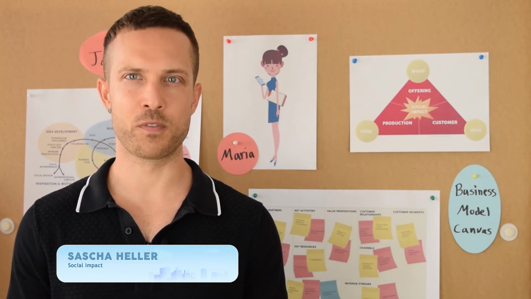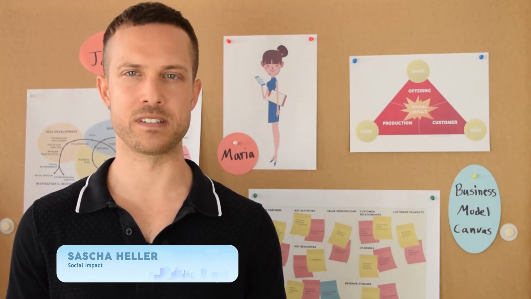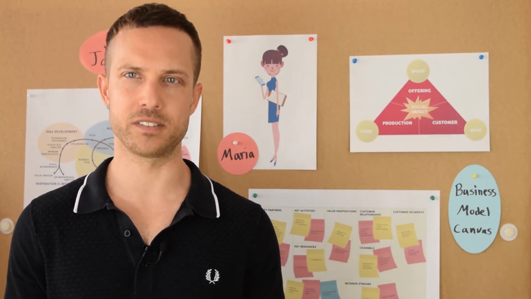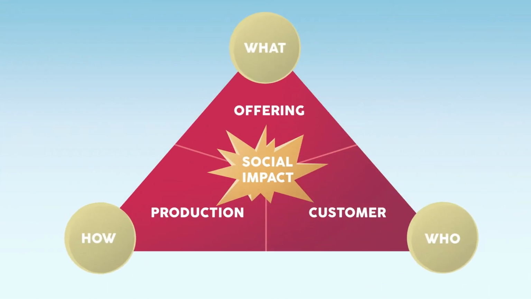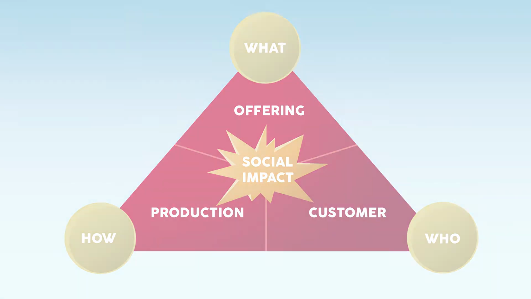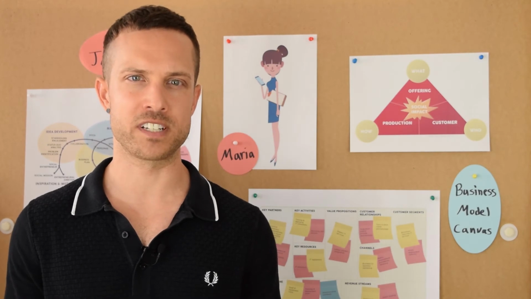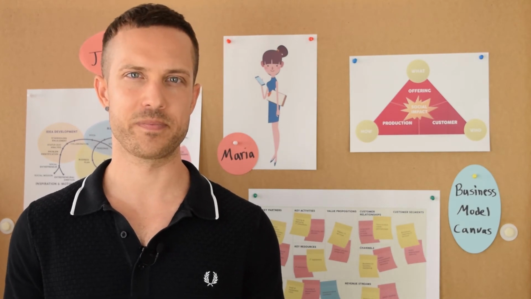Business models, both for traditional and social businesses, can be illustrated using a triangle. The three cornerstones of the triangle are the central elements of a business model. First, the product service. Second, the customers. Third, the production of the product service. The center of the triangle is the added value that the company creates for its customers.